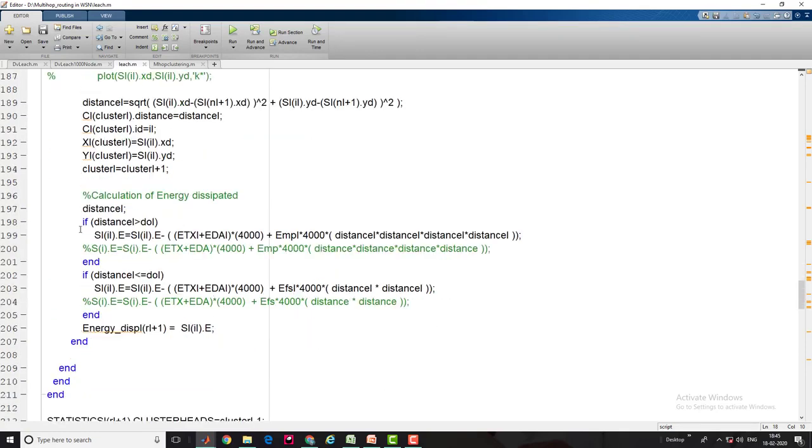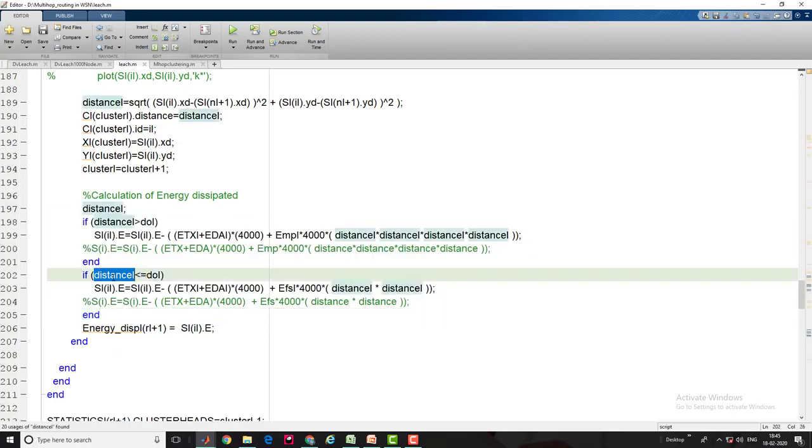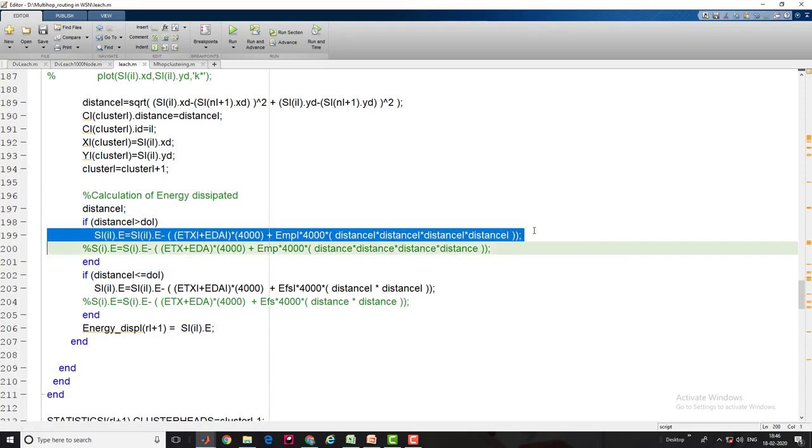So guys, here is what actually happens. You can see here, when the distance is greater than d0, that is the coefficient 87 point something, then multipath routing always happens, and when it happens it consumes more energy to transmit.